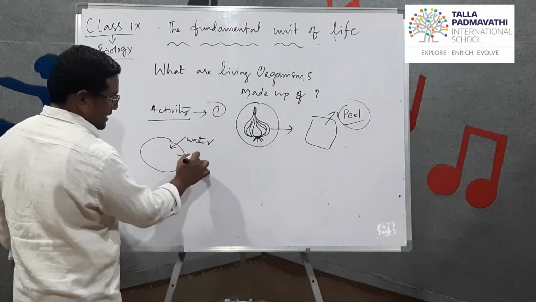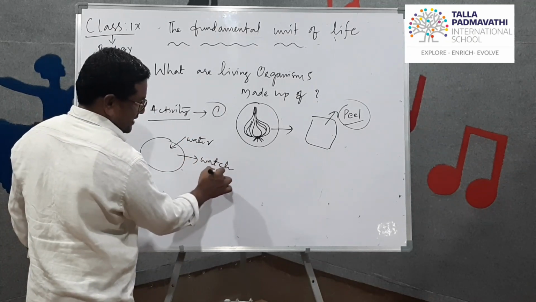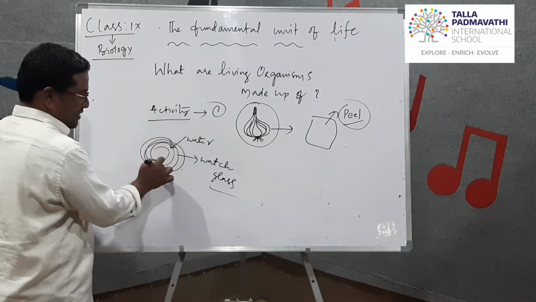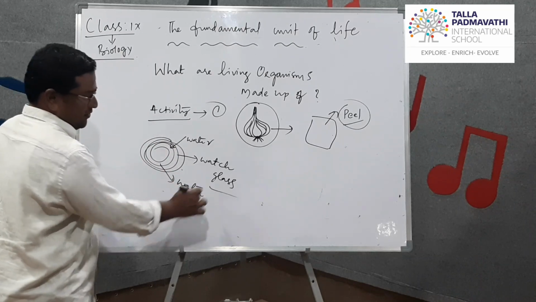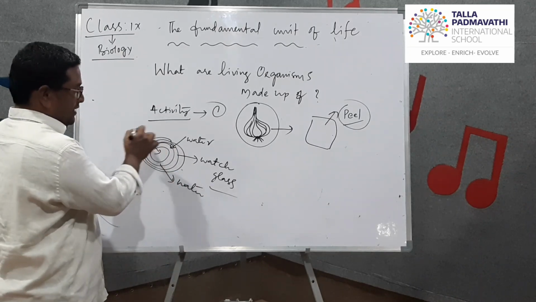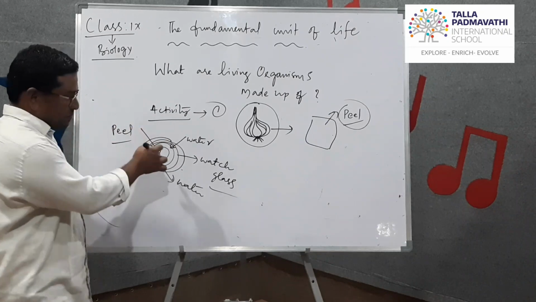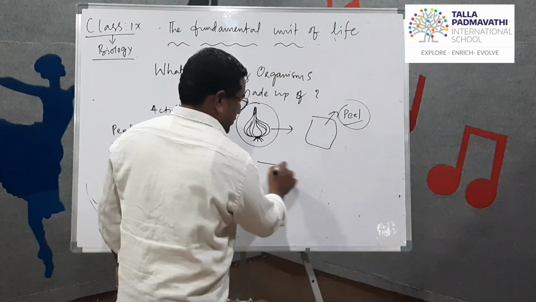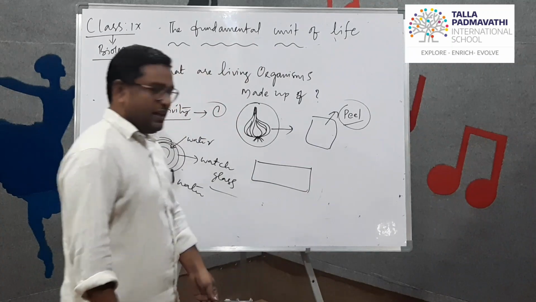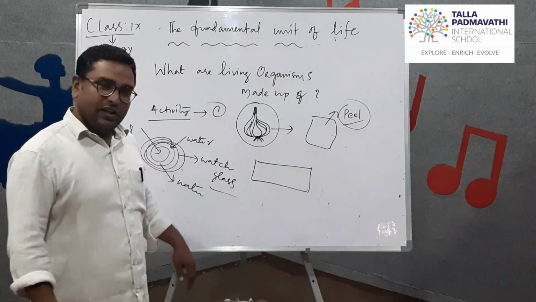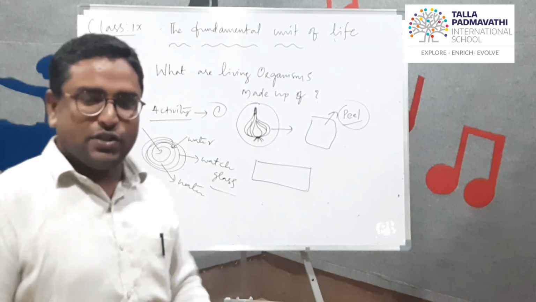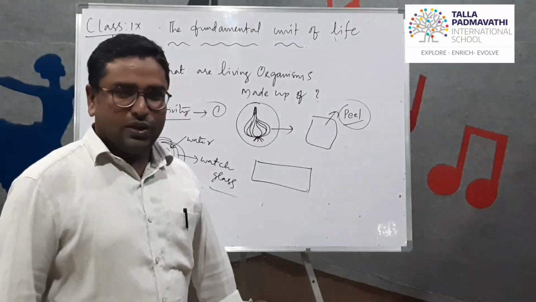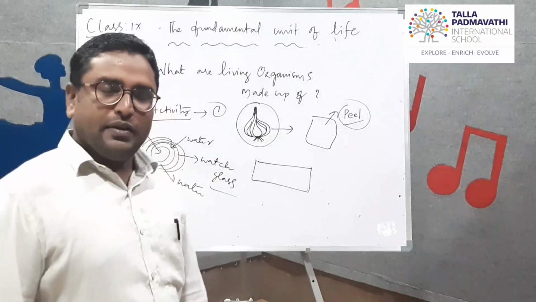We have taken a watch glass. This is what? Watch glass. And in this, what is there? Water is there. And you place that peel here. Then after some time, you take the slide. You are very familiar with the slide. Once we go to the practical part, I'll show you during practical time how to see the structure of these onion peel cells.